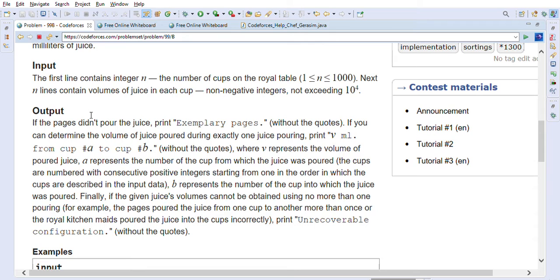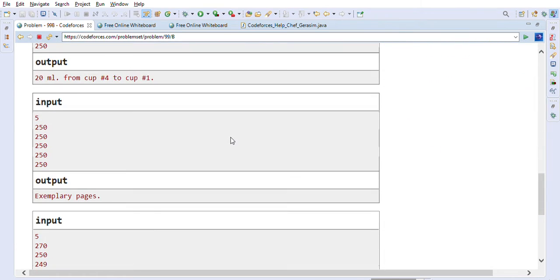Now let's look at what we have to output. If the pages didn't pour the juice, print "Exemplary pages" without the quotes. Let's look at one of the examples they have given us for the exemplary pages sample. Here they have given us 5 cups and each cup has the same amount of juice, 250 mls. So it means there is no pouring from one cup to another. All cups have the same volume, so in that case we have to output exemplary pages. That's what they are saying.